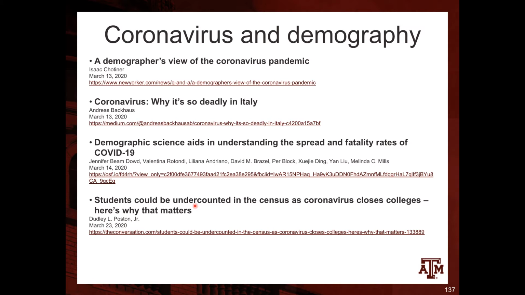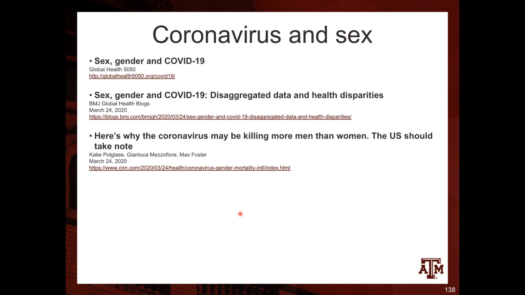His main argument is that areas that have a high proportion of college students, which is the case of Brazos County, for example, where Texas A&M is located, will be undercounted if students are not there when they answer the 2020 demographic census. Then these areas will receive fewer resources from the federal government in the future, which are based on the size of the population.